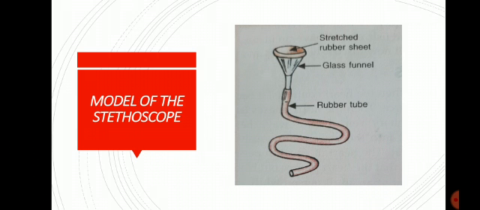Simply put the open end of the rubber tube in one of your ears, and place the mouth of the funnel that contains the rubber sheath onto your chest, just above the heart. Now try to listen carefully. You will hear a thumping sound. These thumping sounds are nothing but the heartbeat.